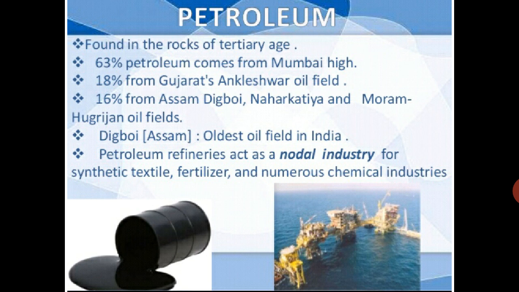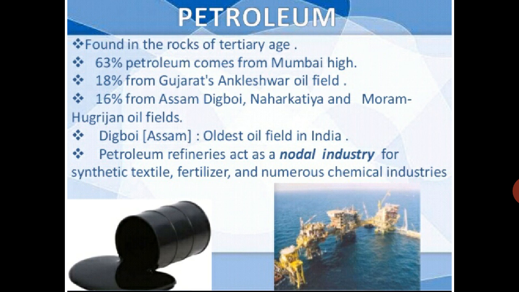It is found between the layers of rock and is drilled from oil fields located in offshore and coastal areas.